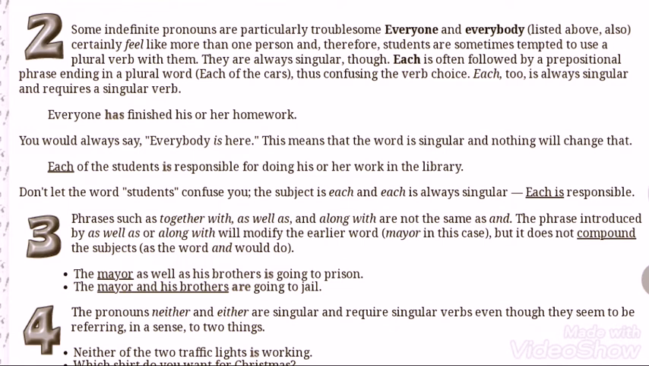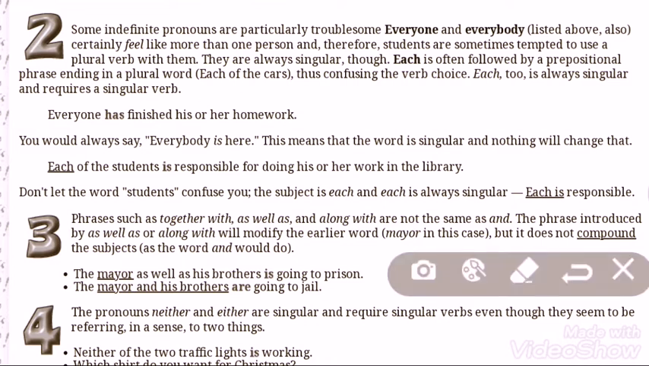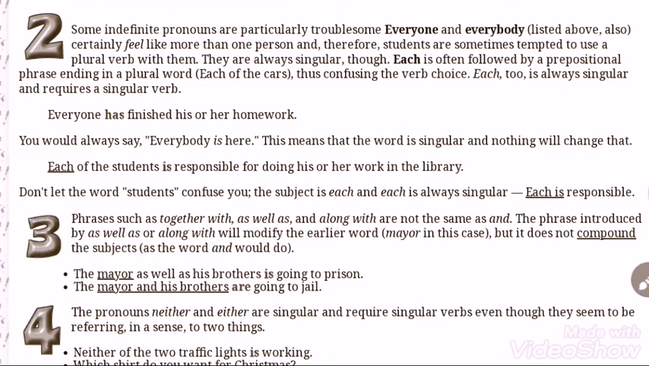So here the rule is, if there is as well as, in this case mayor is deciding the verb. The mayor as well as his brothers is going to prison. In the next sentence, the mayor and his brothers are going to jail.